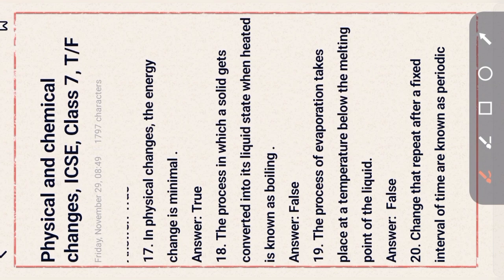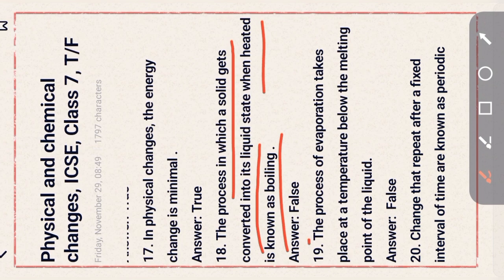Next question, question number 18. The process in which a solid gets converted into its liquid state when heated is known as boiling. This statement is false. Next question. The process of evaporation takes place at a temperature below the melting point of the liquid.